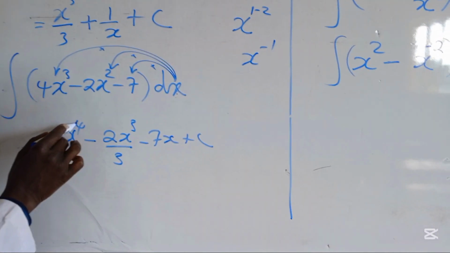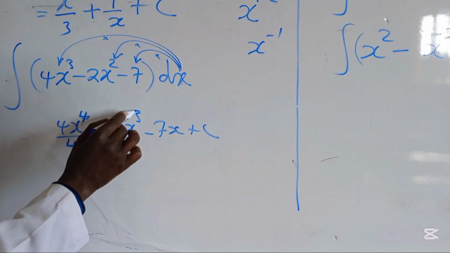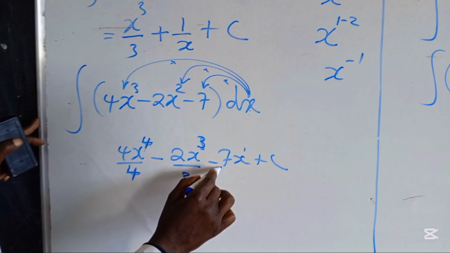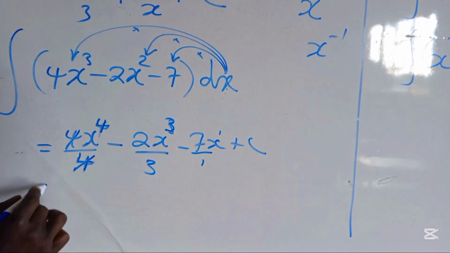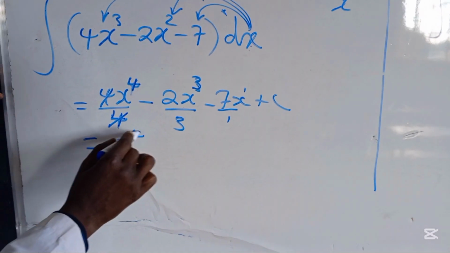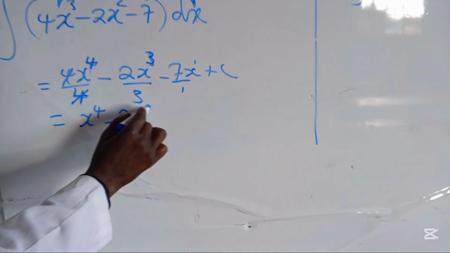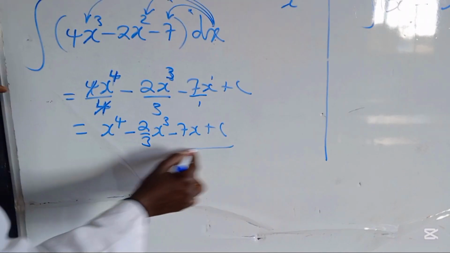I'm dividing by this power: 4, also here divided by 4; 3, divide by 3; and then there is 1 there, divide by 1. So from there you can now simplify them. You say, okay, x to the power 4 minus 2 over 3, x to the power 3 minus 7x plus c.